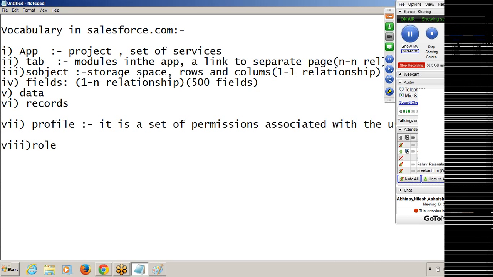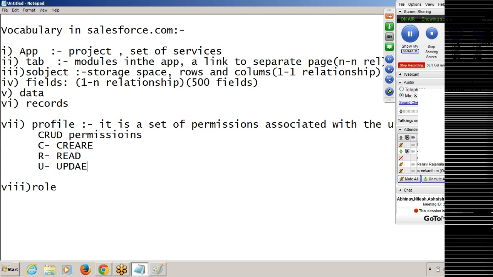So what type of permissions can we enable through this profile? We can give CRUD permissions, C-R-U-D. What is CRUD? C means create, R means read, U means update, and D means delete. Create, read, update, delete: CRUD permissions.